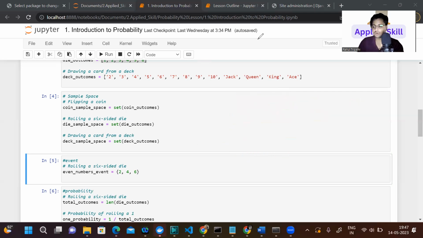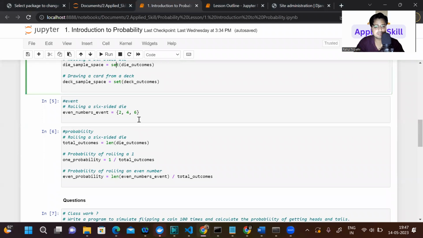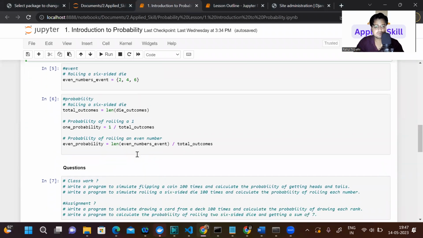So I hope I'm able to explain the basic probability. This is very basic. If you're new to probability, it will definitely help you. If you want to implement this in code, it's very simple. Let's suppose the die outcome is 1 to 6.